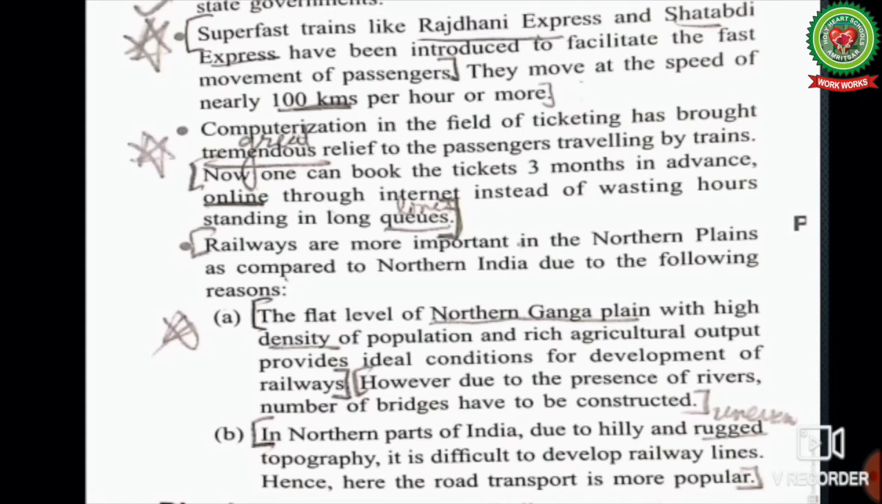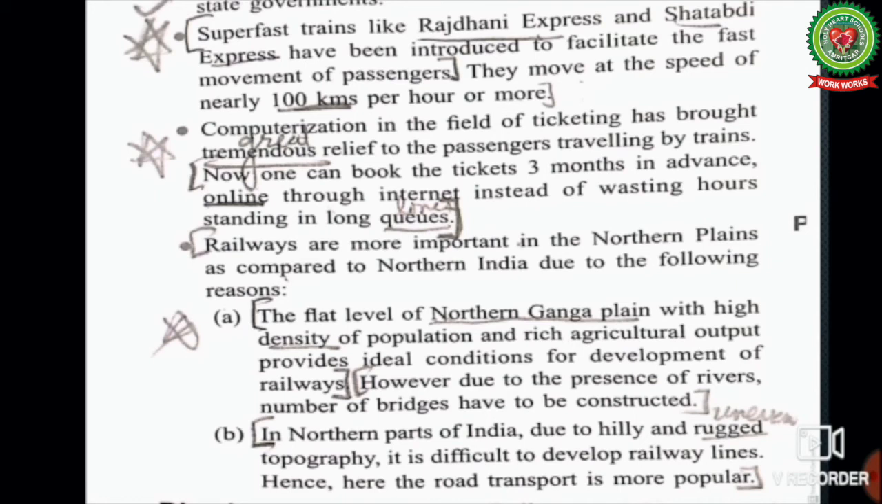Superfast trains like Rajdhani Express and Shatabdi Express have been introduced to facilitate the fast movement of passengers. They move at the speed of nearly 100 kilometers per hour or more. Thus, they help people in reaching from one place to another within a very short span of time. Computerization in the field of ticketing has brought tremendous, that is, great relief to the passenger traveling by trains. Now one can book the tickets 3 months in advance online through the internet instead of wasting hours standing in long queues, that is, in long lines. So it saves the time of the passengers.